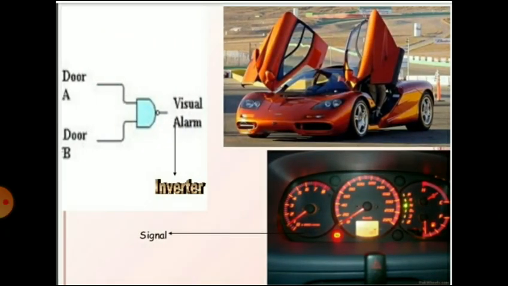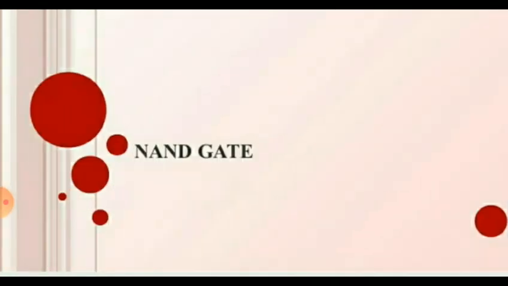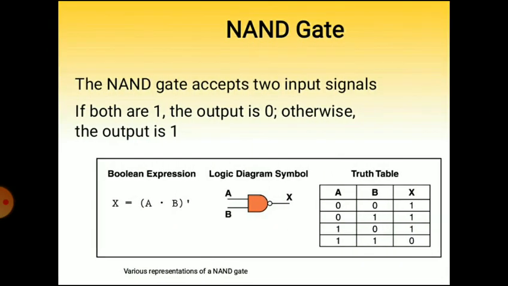So you can see in a diagram. Then the NAND gate. The NAND gate accepts two input signals. If both are 1, the output is 0. Otherwise, the output is 1.